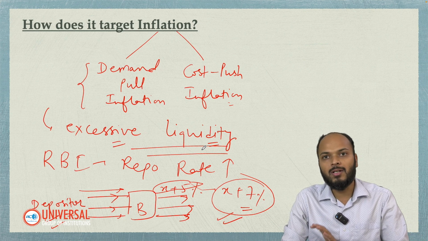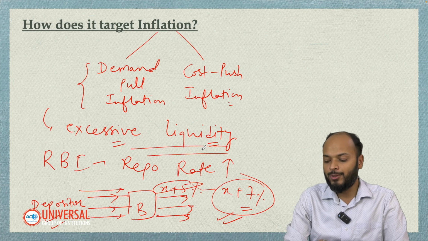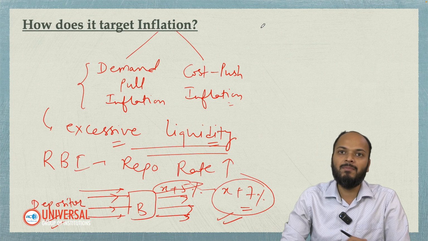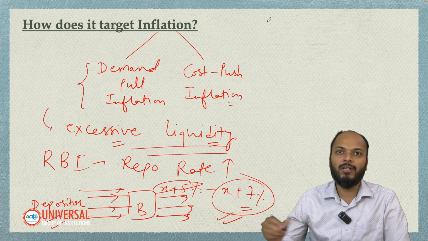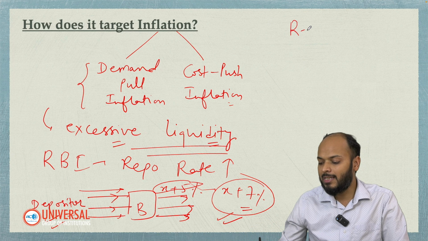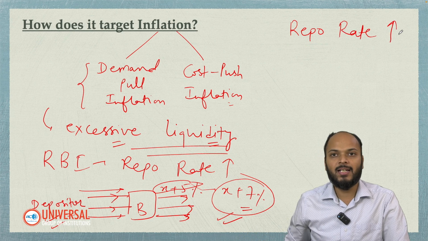So I hope how repo rate works is clear to you. Please keep this in mind: whenever there is more inflation because of excessive liquidity in the economy, RBI will increase the repo rate,